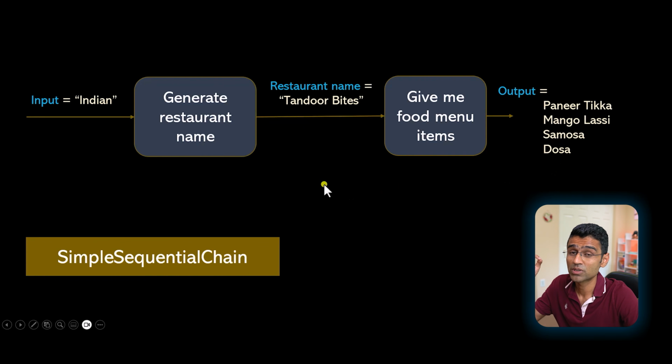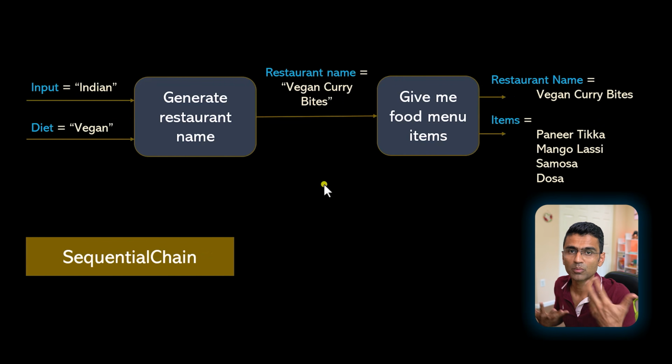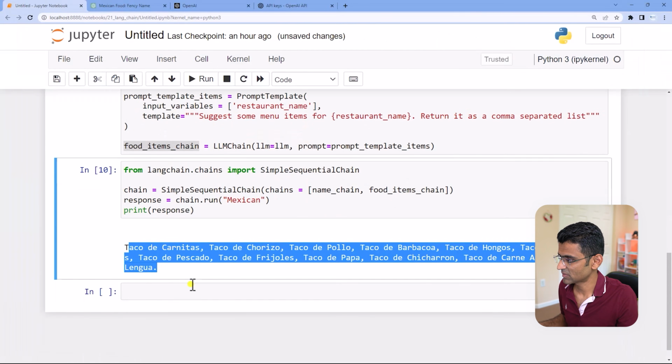For that, we have to use a different chain called sequential chain. And this sequential chain can have multiple inputs, multiple outputs. So I can just say, okay, give me a name for an Indian restaurant which is vegan. And then in the output, I can say, give me a restaurant name and items both as an output. All right, so let's try something like this here.